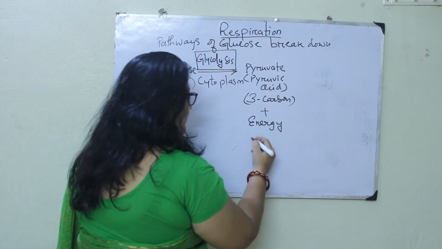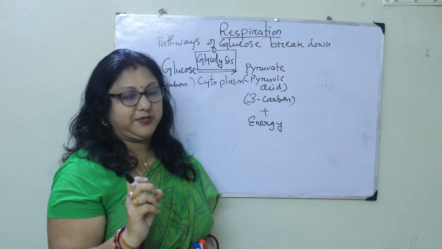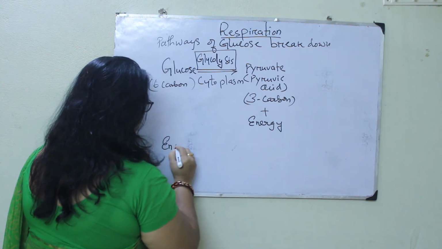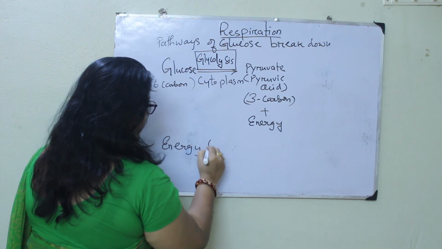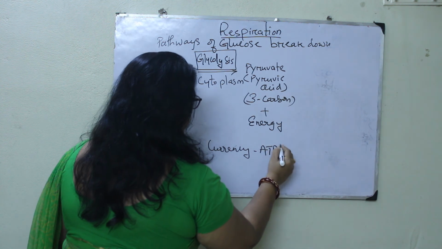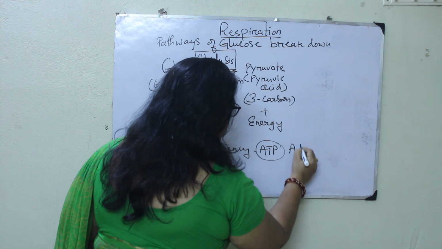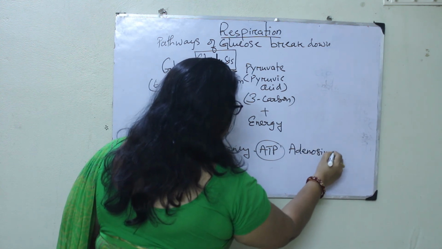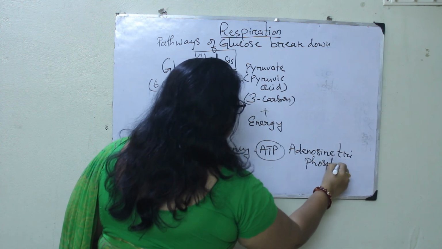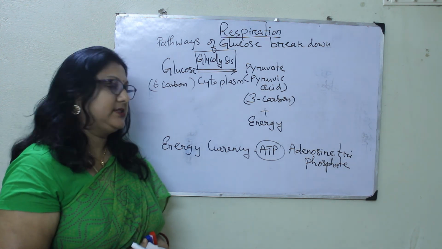Now what is the amount of energy? We know that the energy is always expressed in the form of ATPs, the adenosine triphosphate. So the energy currency is, I will write here, the energy currency is ATP, right? So this is the energy currency, and what is the name for this? This is adenosine triphosphate. Okay, so this is called the adenosine triphosphate. So this is the energy currency.